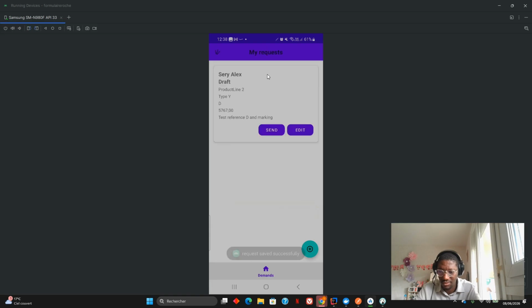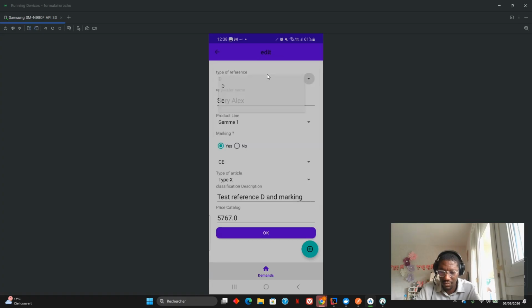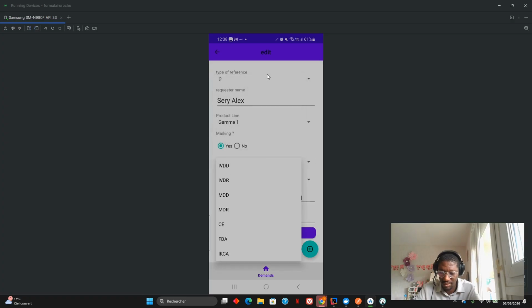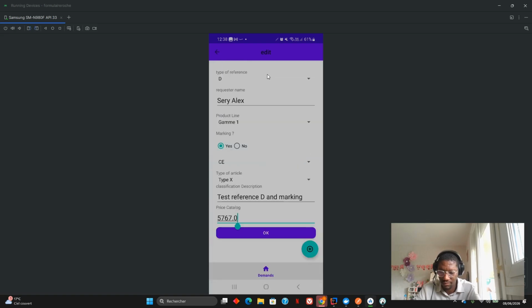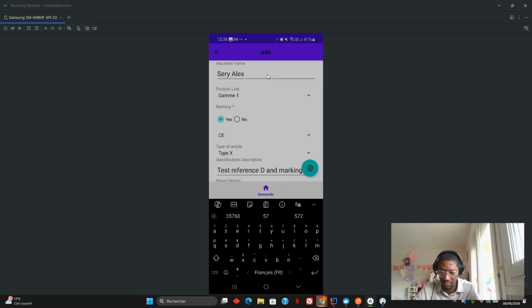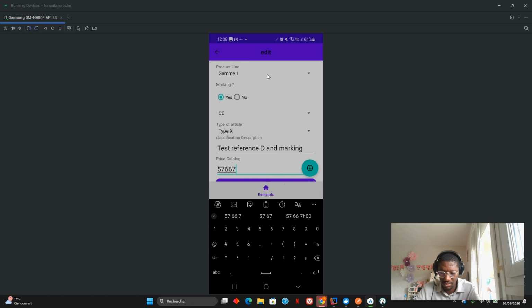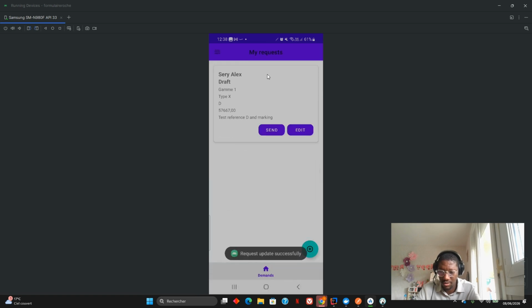If you save the request, it's available in the view my request. You can edit, change the type of reference, and change the value here. Let's come back to our previous value. Alright. Okay, now let's send the request and see what's happening. So you can see that the request has been sent to purchase, pricing, and regulatory affair.